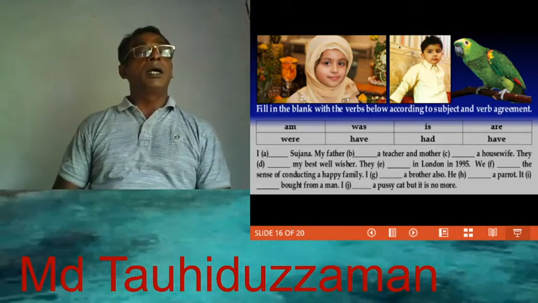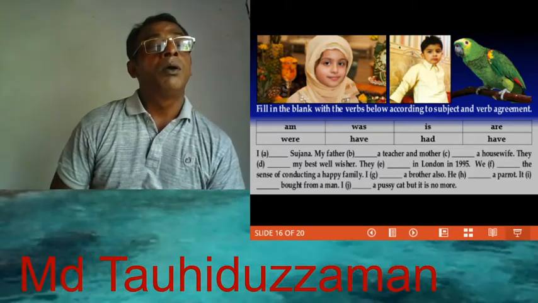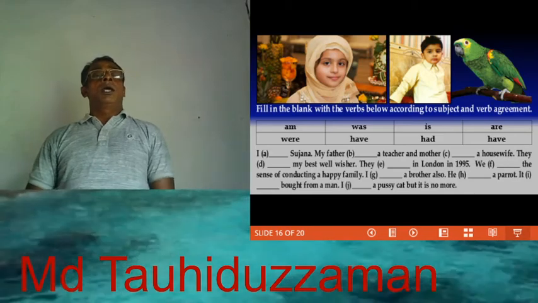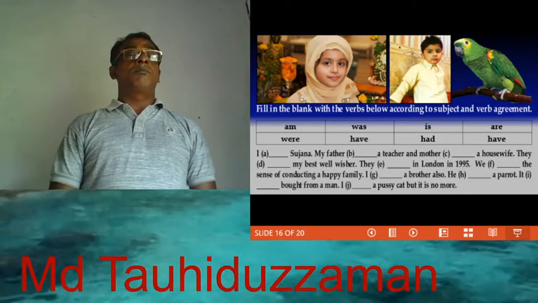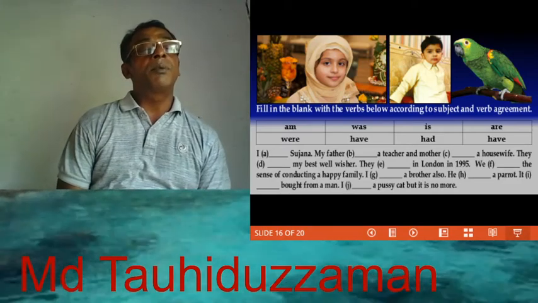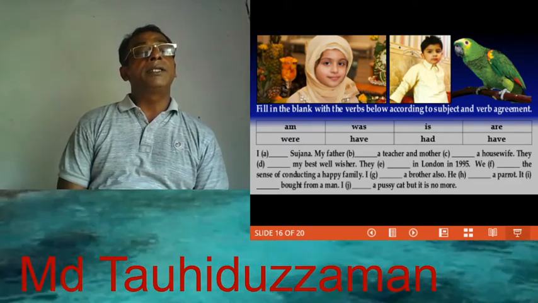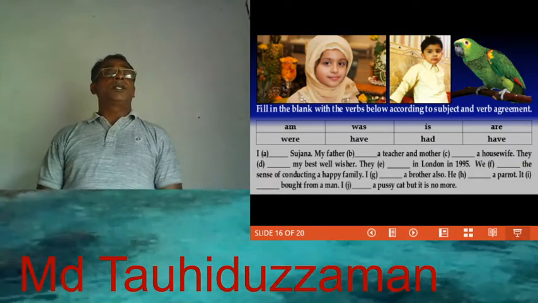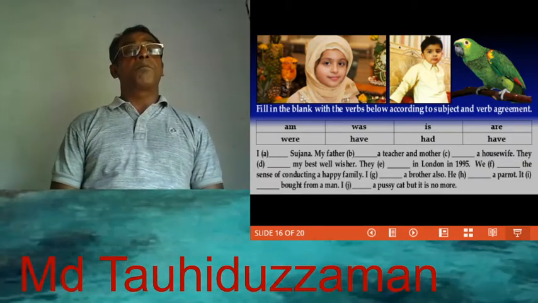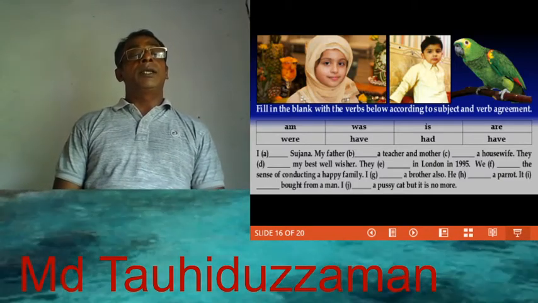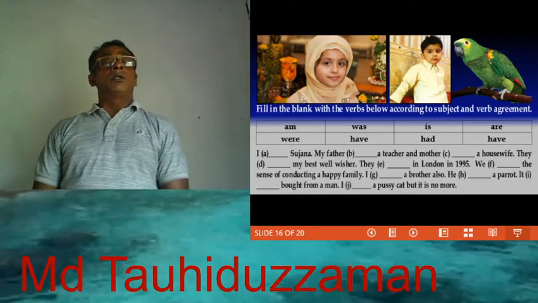We dash the sense of. We, verb to have in present form, present tense have. We have the sense of conducting a happy family. I dash a brother. Here, verb to have in present tense. I have a brother also. He dash a parrot.